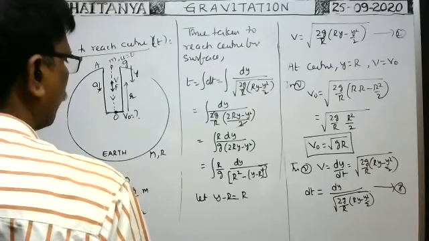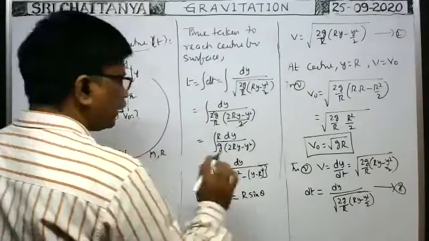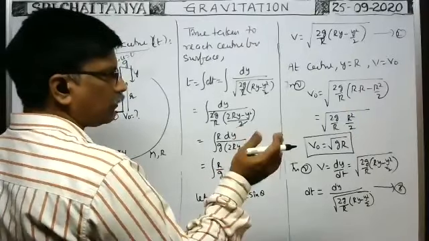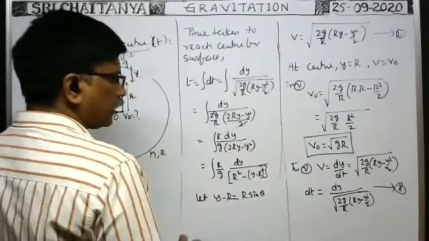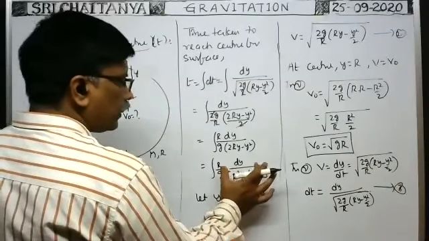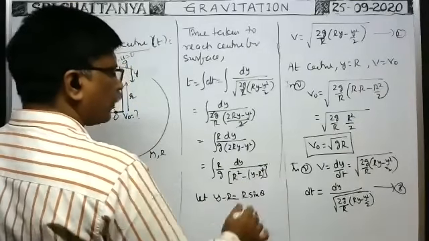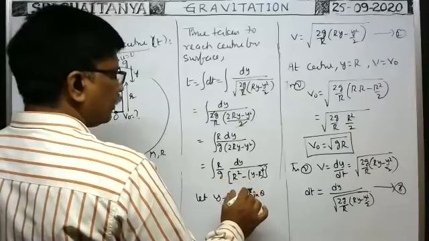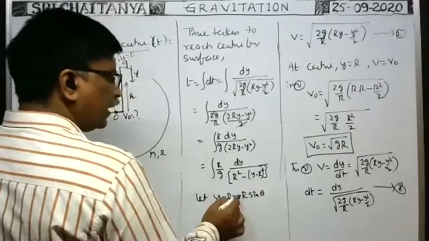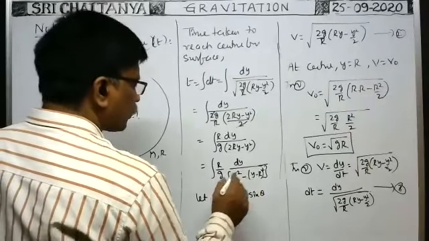R is a constant, so our calculation will be simple. After integration and differentiation, in mathematics these are nothing big for you. If you keep the term directly in the denominator, we cannot do the problem directly. That's why I imagine y minus R is equal to R sin theta, because here R is there. In this formula, if y changes, theta changes. These two are the only variables. Okay, now we substitute here.